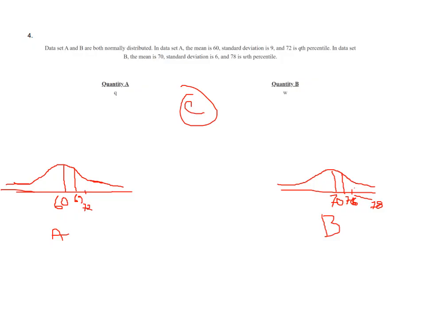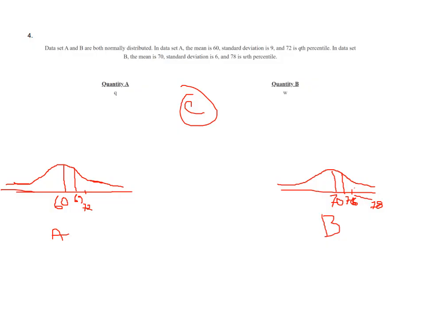In case of A, 60 is the mean, the standard deviation is 9, so 60 plus 9, that is 69, first standard deviation. 69 plus 9, that is 78... okay, that is 72. And this is in the second standard deviation.